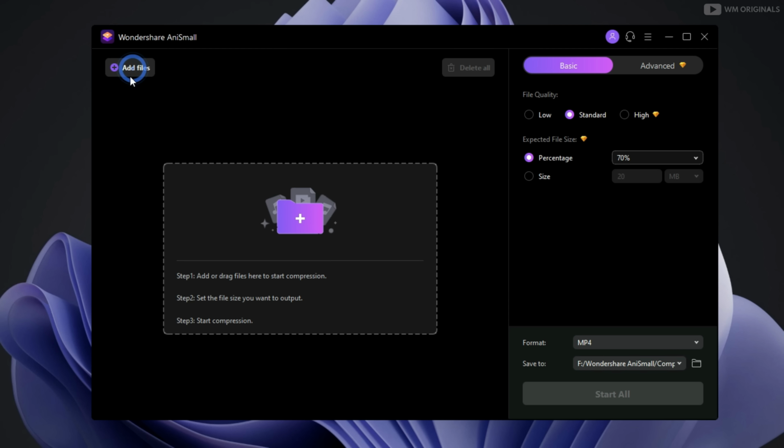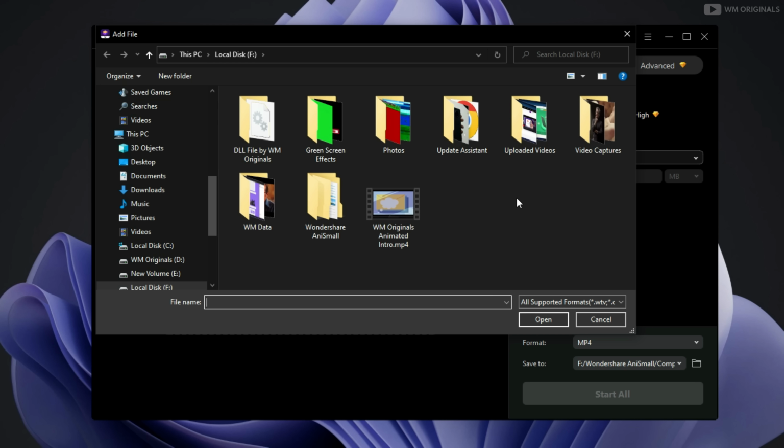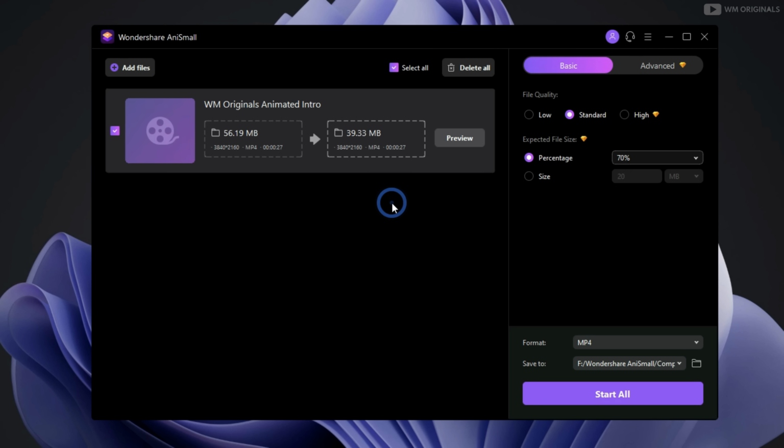Click on add files. This opens Windows File Picker. Browse through to pick a video file that you want to compress. Let's compress this video. Selected it and it will get imported. Here you can see video's original size, which is 56.19 MB, and after compression it will be 39.33 MB with the default settings. Now here comes AnySmall custom settings which are available on right side.